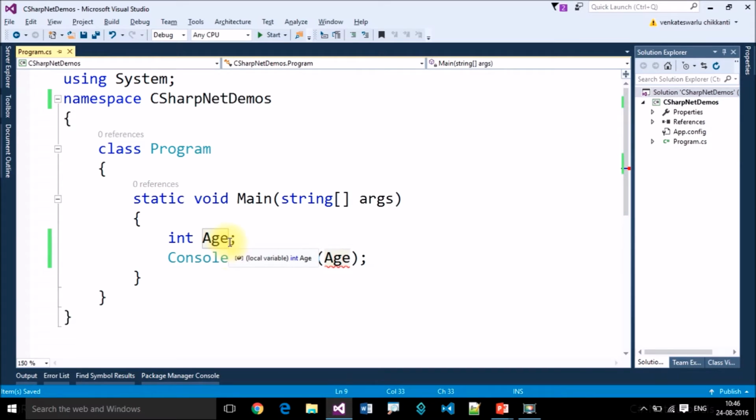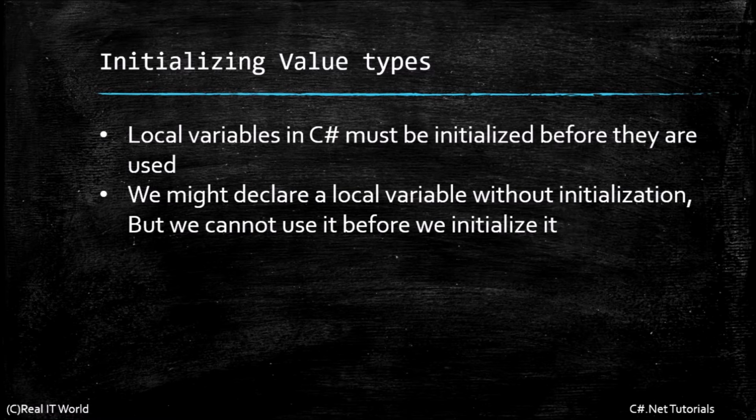So let's initialize this with some value. Okay, now we can use it. See that it is not throwing any error. So we can declare a value type, but we cannot use a value type without initializing it. That is the meaning: local variables in C# must be initialized before they are used.